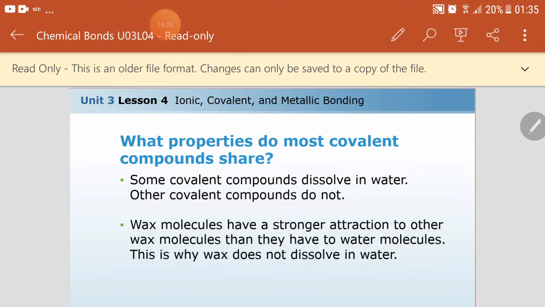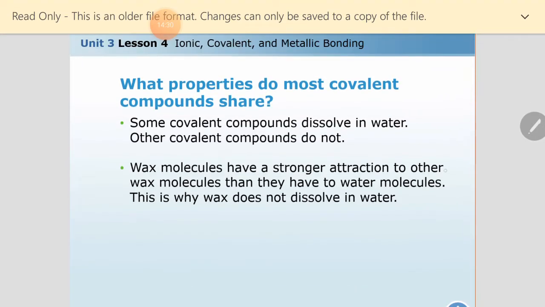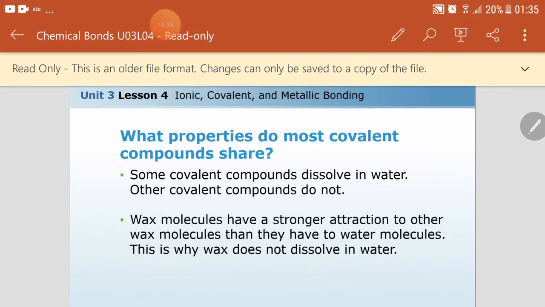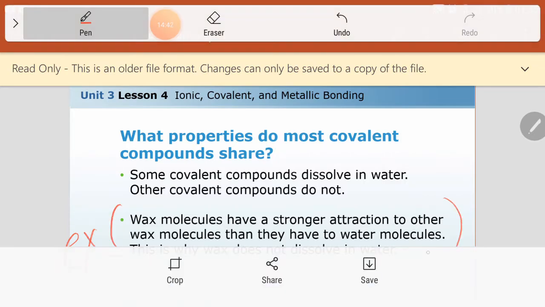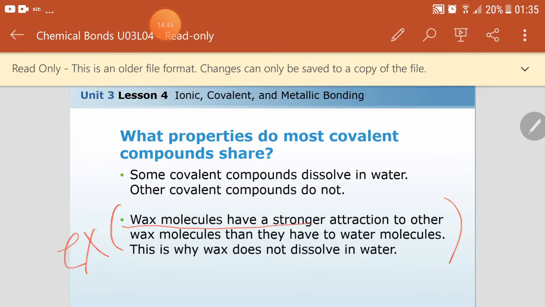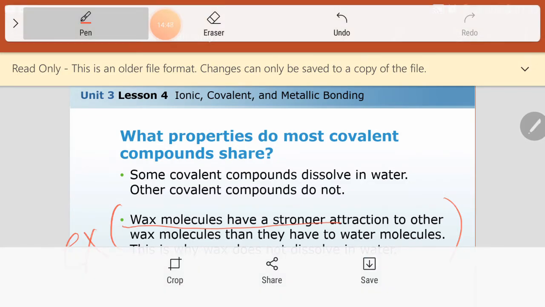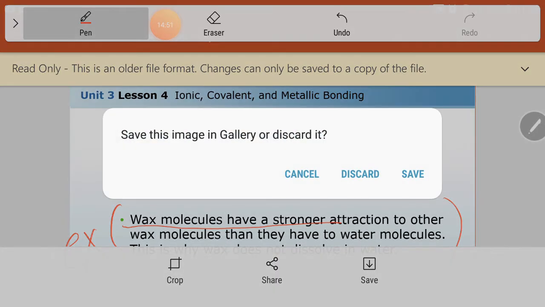Wax is one of the molecules that are not polar, so they don't dissolve in water. They have a stronger attraction to the other wax molecules than they have to the water molecules, so the wax does not dissolve in water. You can take this only as an example, no need to memorize it even. The wax doesn't dissolve in water. That's it. This is enough.